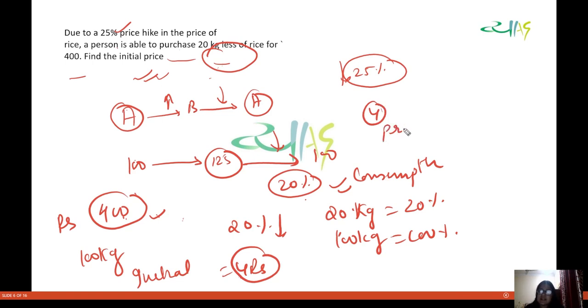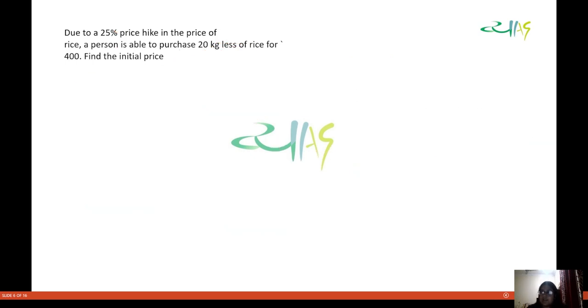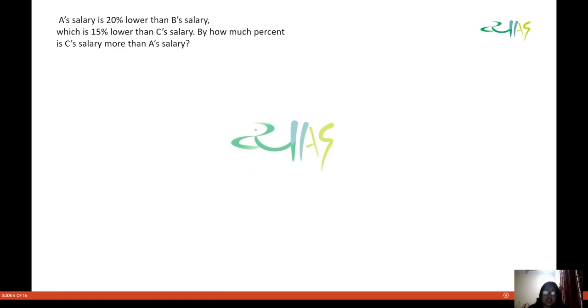So after the price rise, it would be how much? 5 rupees, because 25% of 4 is 1, so you add it here. So this becomes 5 rupees. Now 5 into, you have to subtract the consumption by 20. So 100 minus 20 is 80. So that becomes 400. So definitely you can check here itself whether your answer is correct or not. Okay, fine. Now we move on to the next question. Now see what this question is saying.